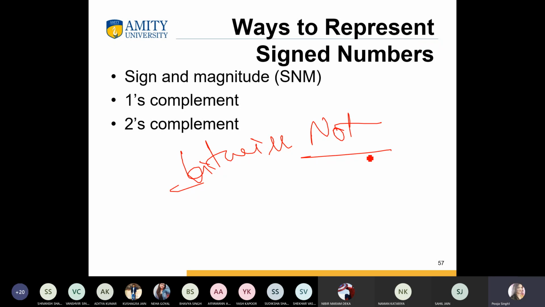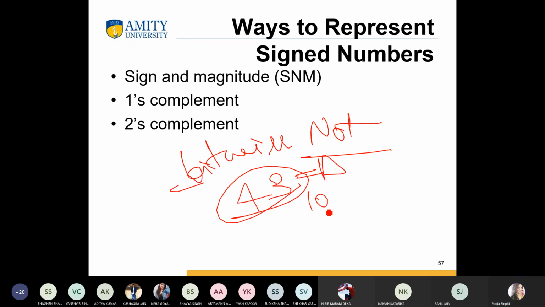So if you are talking about 43, in the previous slide I took this example: 43 base 10. The one complement of 43 base 10 becomes, if we are going from positive to negative, simply we change our bits.